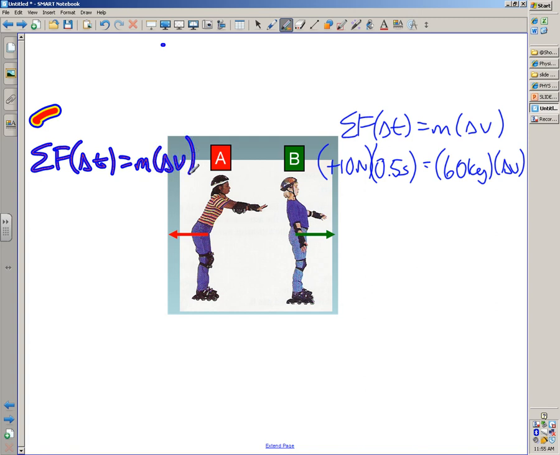That equation applies to striped girl as well, yes? Because she experiences a change in momentum as well. What do we know about the force that striped girl experiences? It's the same, but negative. So really here, this is negative 10 newtons. Here's the important part, though. If striped girl pushed on blue girl for 0.5 seconds, how long did blue girl push on striped girl? 0.5 seconds. It's a contact force, right?